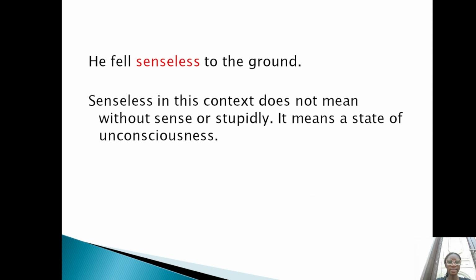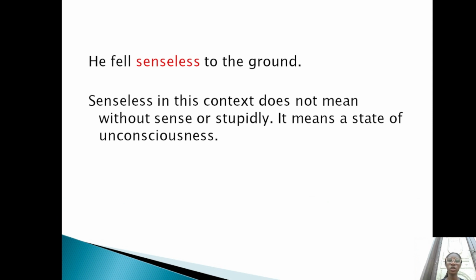He fell senseless to the ground. Look at the word senseless. Usually senseless would mean without sense or stupidly, like when you say somebody is senseless, you mean they don't have sense, they are without sense, or they are acting stupidly. But here, within this context, senseless does not mean without sense or stupidly. It means a state of unconsciousness.